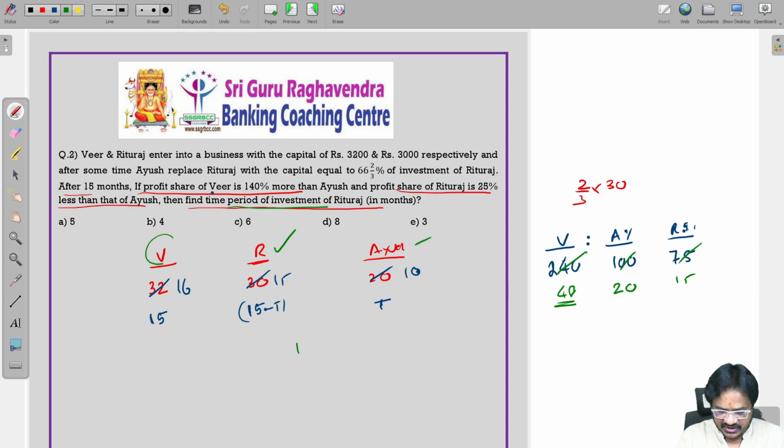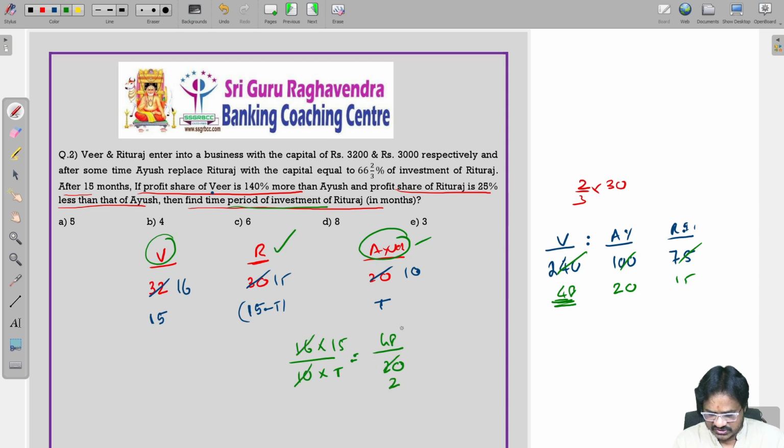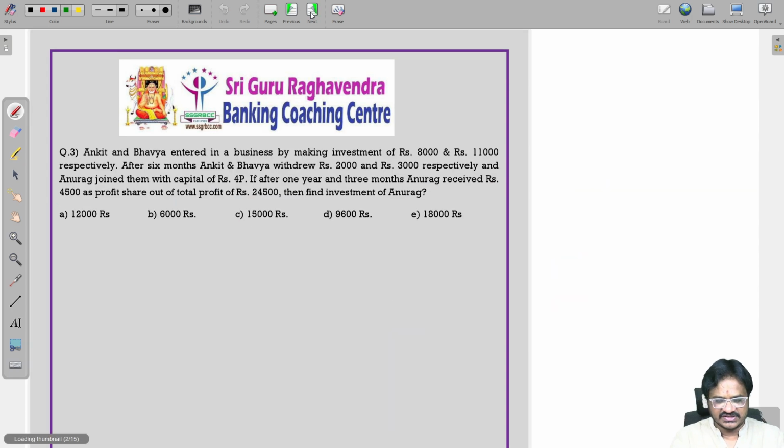Now if you compare Veer and Ayush, Veer is investing 16 into how many months? 15. Ayush 10 for how many months? 2 months. Here Veer's profit is 48, whereas Ayush's profit is 20. If you do this calculation, therefore T is equal to 10 months. We want the time period of Rituraj. Rituraj will be 15 minus T. So 15 minus 10, that is equal to 5 months, the correct answer. Option 1. Let us see the next question.